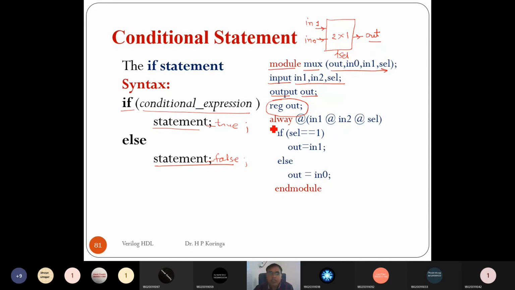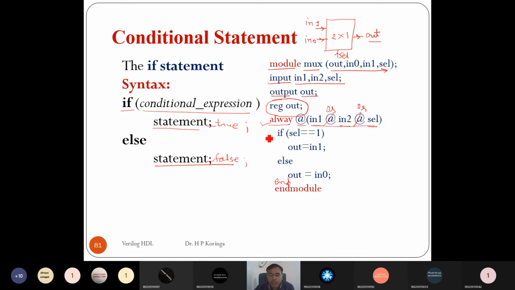Remember, then always at the rate of, now this is an or based event control, on input 1, input 2, or the selection line. So if there is an event on input 1, input 2 or the selection line, it will execute the statements written inside the always block. Here we need an end of always.